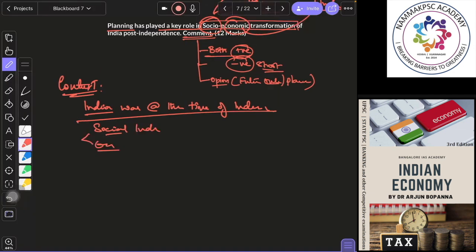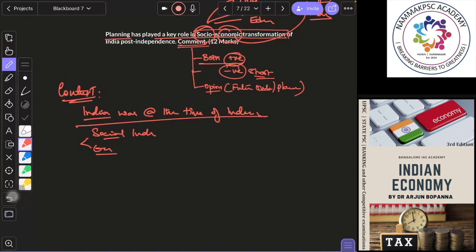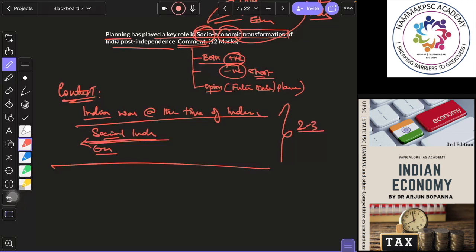So don't just simply start off with planning, that becomes very routine. When it is a direct question, you can start off with the definition. Here there is a concept that you need to explain, so it is better that you start off by giving the context. Write 2 to 3 lines on how it was before independence. When the Britishers left, they destroyed our industries, and our agricultural system was in shambles, etc. You will start your answer like that, and then also your social indicators. India had a large number of people under poverty, education was like this, etc.